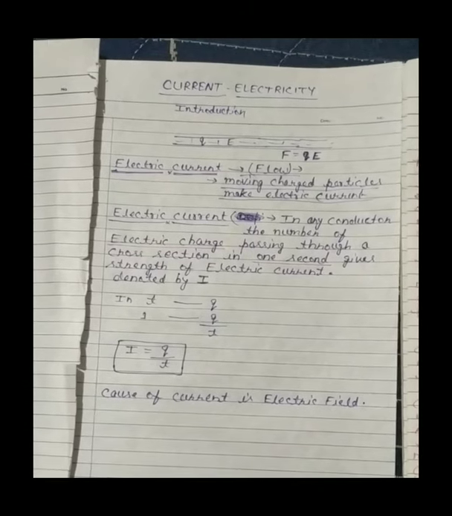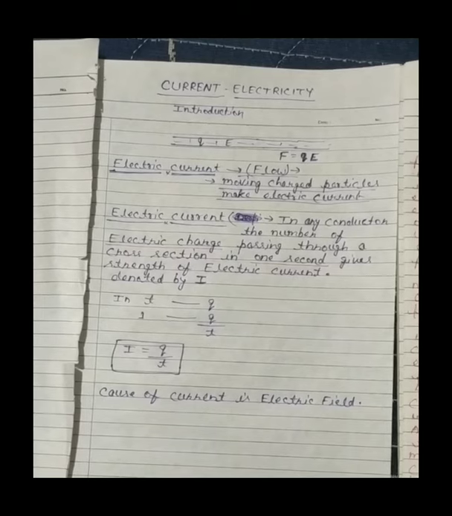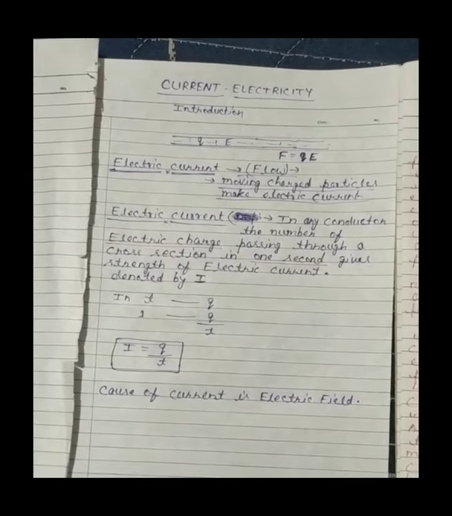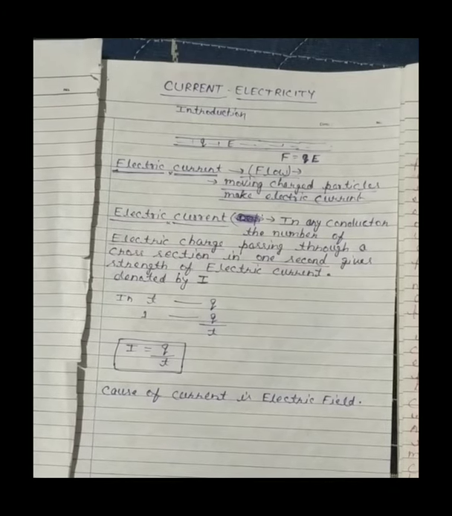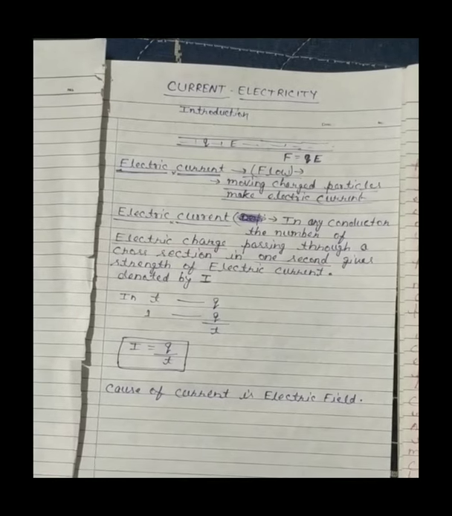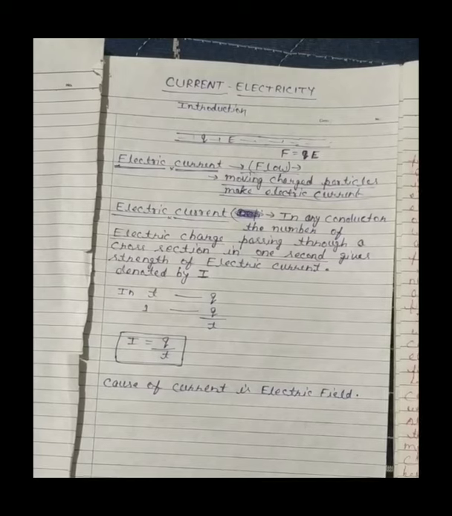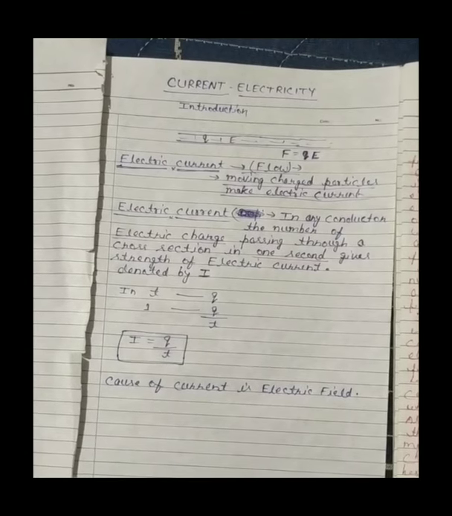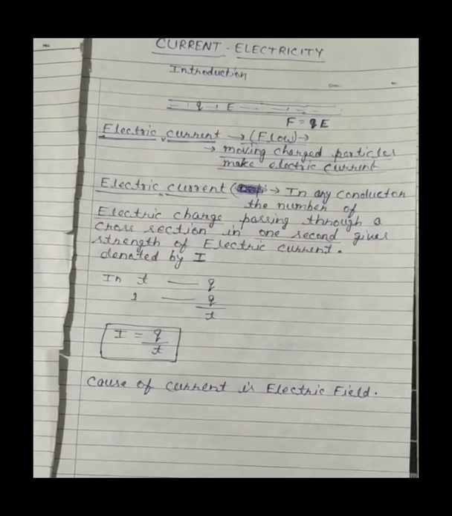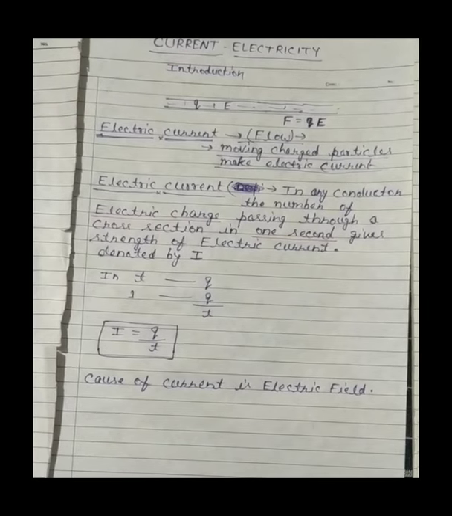the charge experiences a force, and if we do not cancel out this force with any other force, then what will happen? The net force always creates an acceleration, and the net force is responsible for the motion of that charged particle.